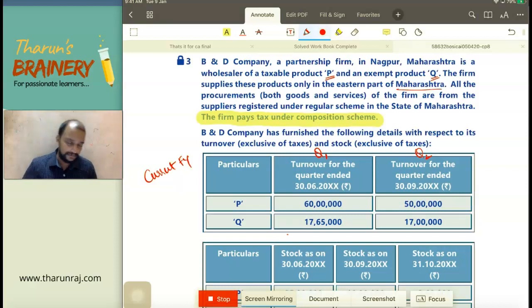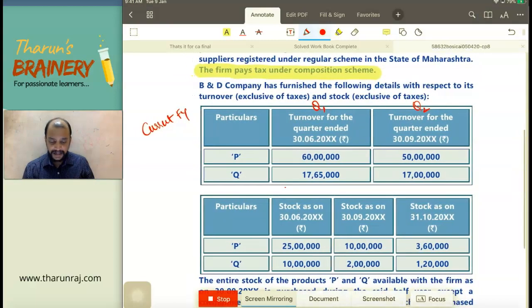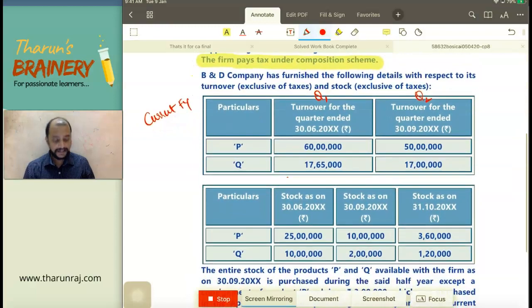So which means 1.5 crores or 1 crore 50 lakhs, or 150 lakhs will be the limit, and thereafter they cannot continue in the composition scheme. They need to come out of the composition scheme and go into normal scheme. Now here they are under composition scheme or not? Yes, they are under composition scheme from the beginning.